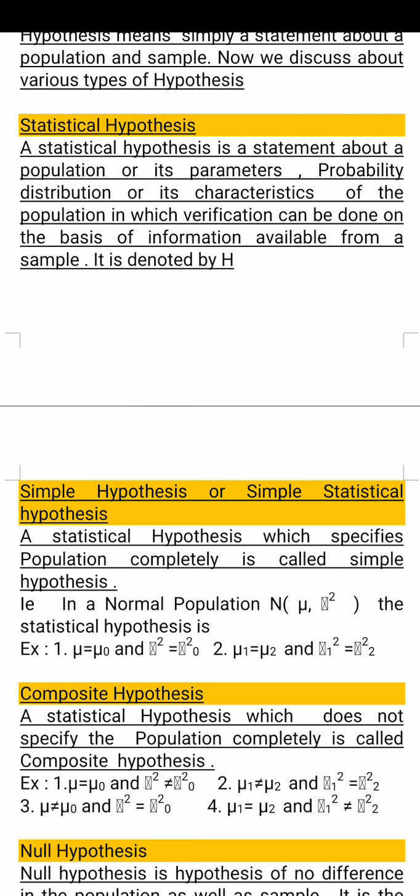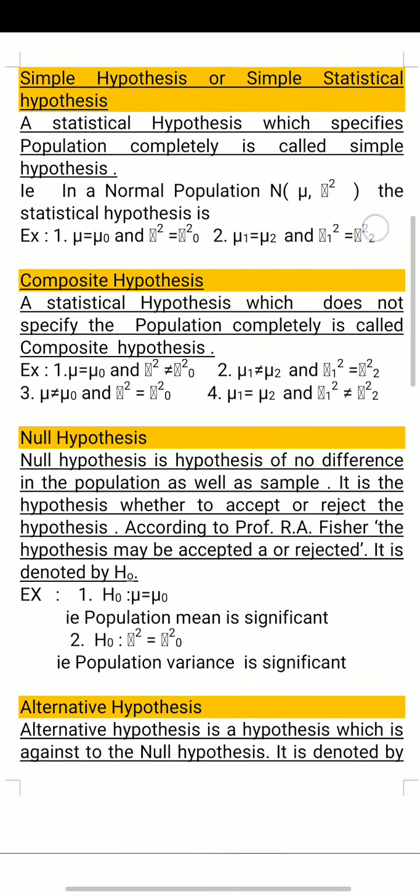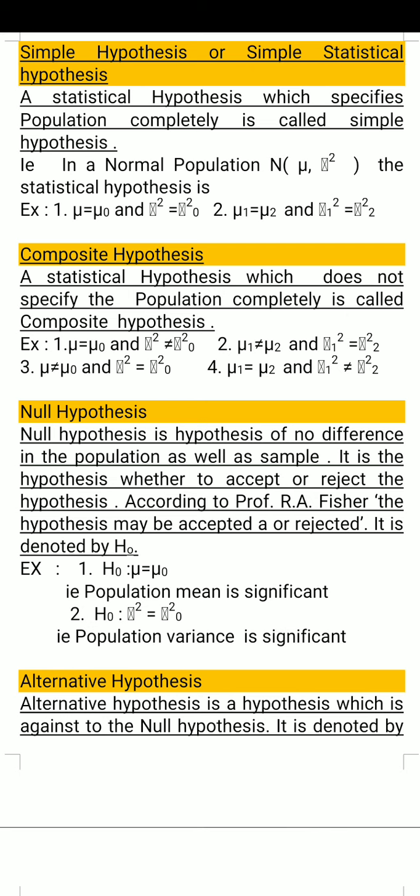Now we have so many hypotheses like a simple hypothesis or simple statistical hypothesis. What is simple hypothesis? A statistical hypothesis which specifies the population completely about their parameters, about their distribution, is called simple hypothesis. Suppose, for example, in normal population, mu comma sigma square, the statistical hypothesis can be written as mu is equal to mu naught and sigma square is equal to sigma naught square. Mu 1 is equal to mu 2 and sigma 1 square is equal to sigma 2 square.